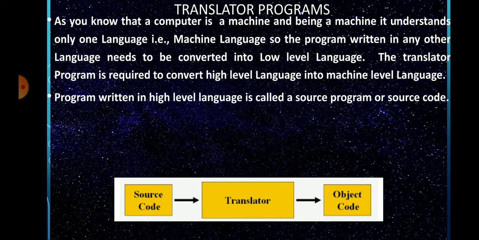The translator programs are used to convert high-level language into low-level language programs. A program written in high-level language is called source program or source code, whereas the program converted into machine language by the translator programs is called object program or object code.